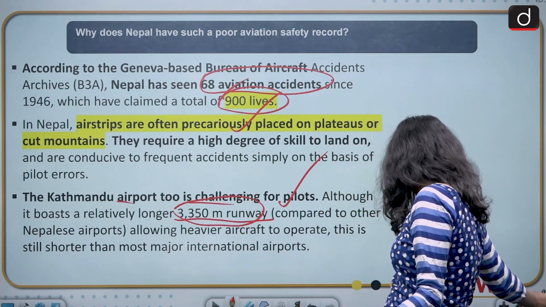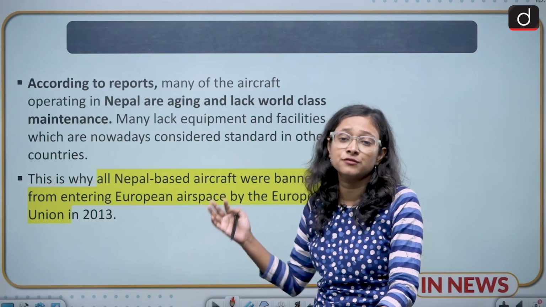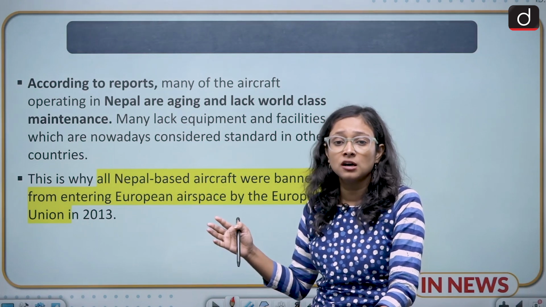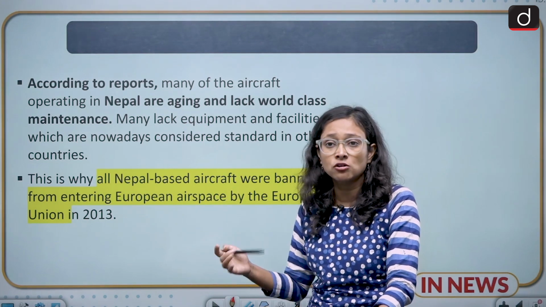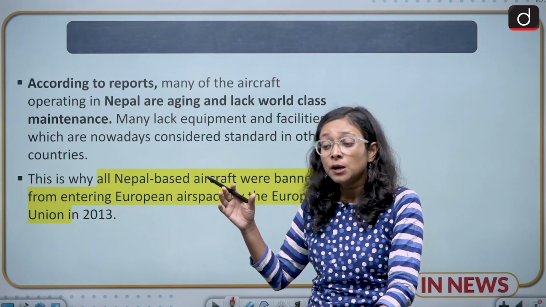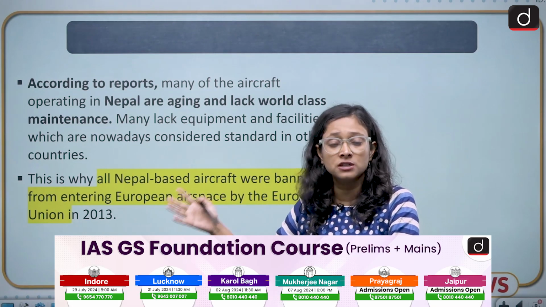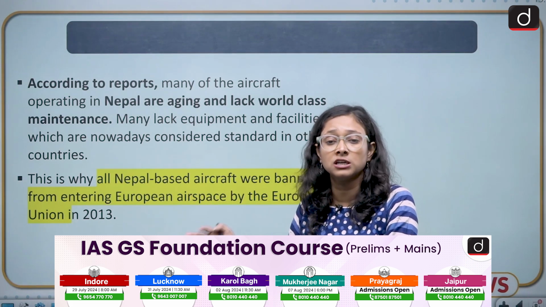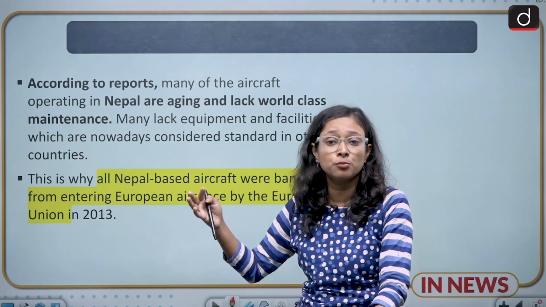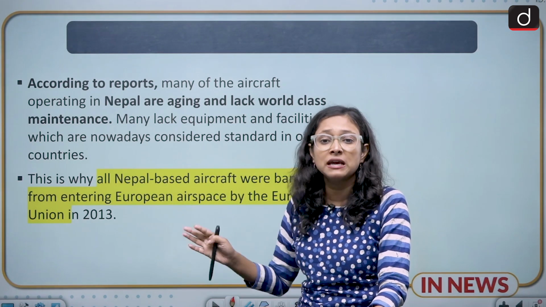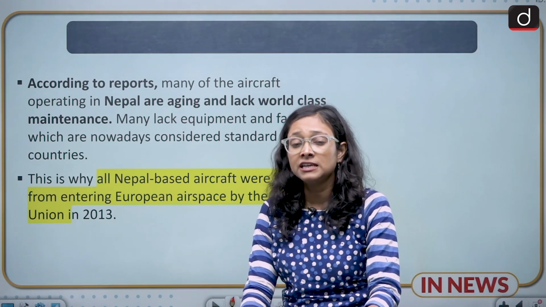And we have other reasons also: due to lack of equipment, lack of modernization, lack of technology, these kinds of incidents are happening, because Nepal's airport system and whole aviation system is not upgraded. Because of that, many European countries, in the form of the European Union, have banned Nepal airlines from landing in their area because of safety concerns. It was already banned in 2013. So Nepal should have already taken lessons that because of safety concerns they cannot fly to Europe and many other countries. This makes the whole aviation situation of Nepal very vulnerable, and it needs upgradation.